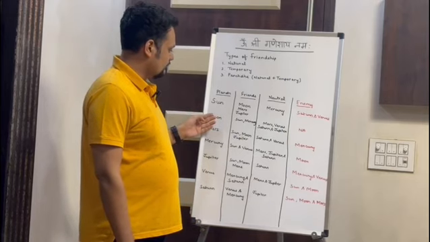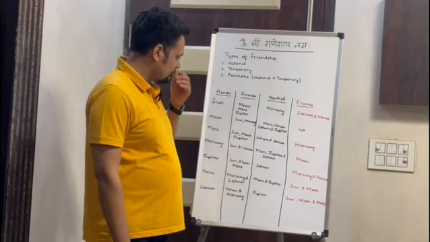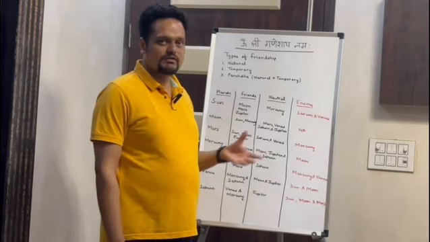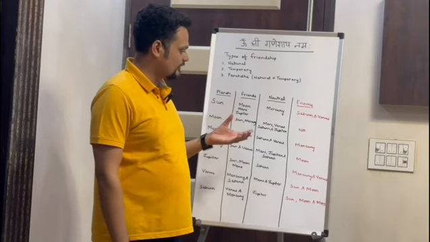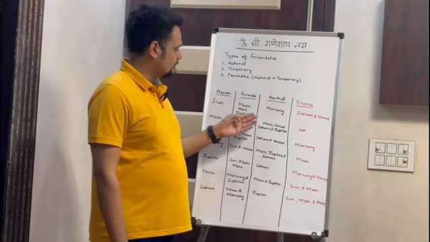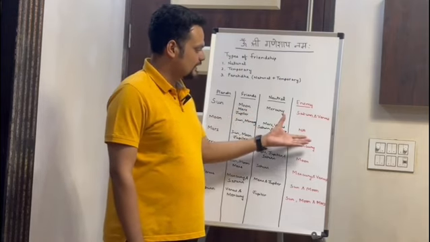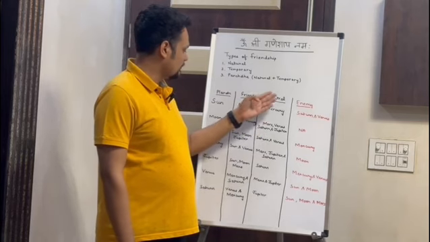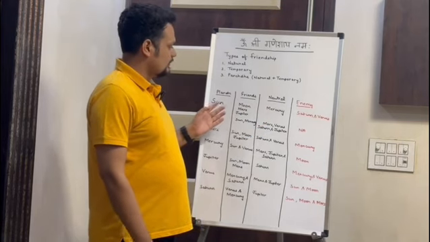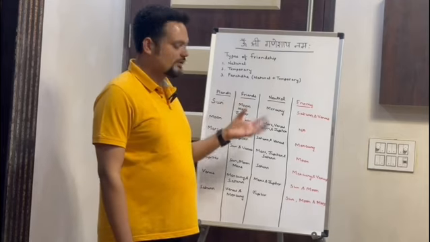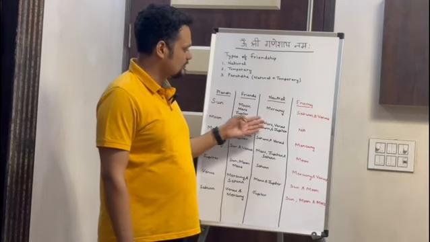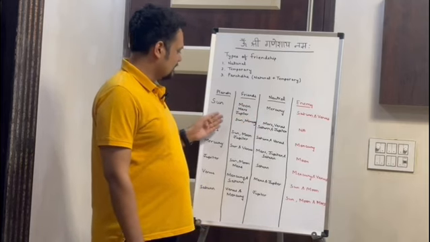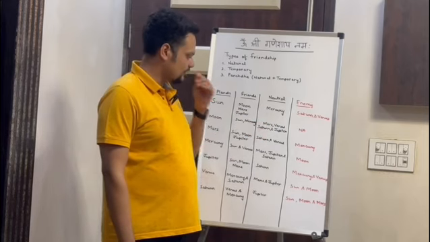Now let's come to Moon. Sun and Mercury are the friends of Moon here. If Moon is in conjunction with Sun and Mercury, then it has a friendly relationship. Moon does not treat any planet as an enemy, but Mars, Venus, Saturn and Jupiter are the neutral planets for Moon. Moon gives neutral results whenever it is in conjunction with, or in aspect from, these planets: Mars, Venus, Saturn and Jupiter.